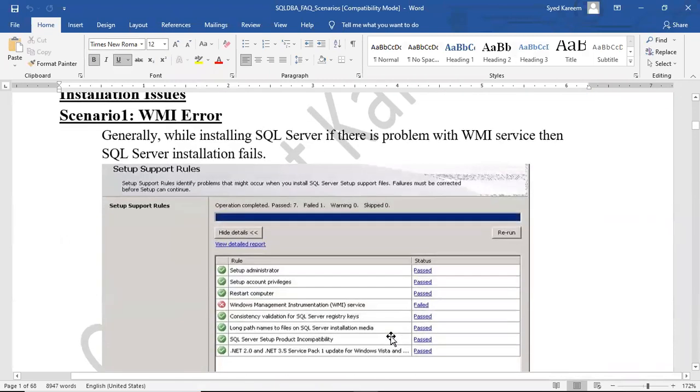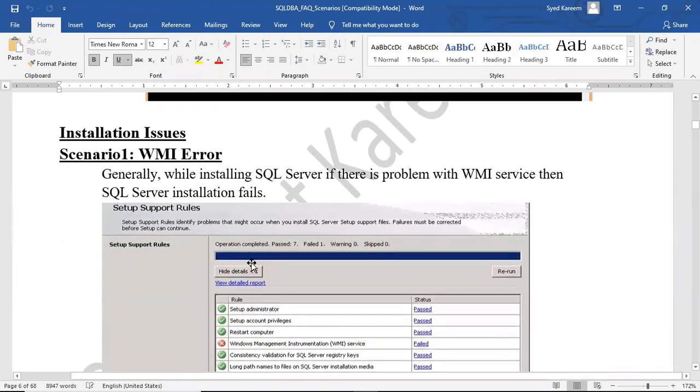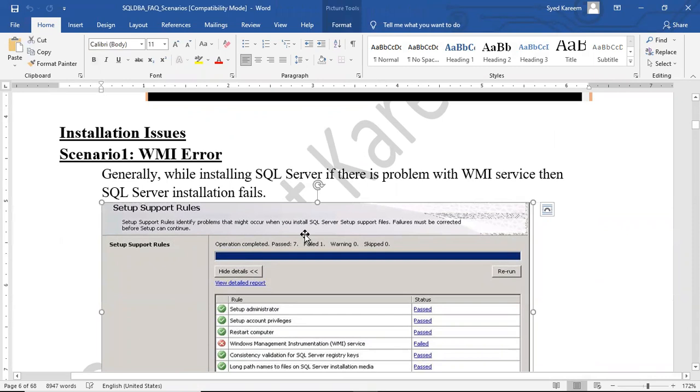Troubleshooting is our regular job. Suppose tomorrow we are discussing installation, what installation issues are there? Generally, if you put 3, 4, 5, 6 plus years of experience, they will not ask what is log shipping, what is mirroring, what is Always On. They will ask with which feature you have worked. If you say Always On, immediately they will ask what common issues you have faced, what regular issues. That's why issues are important for us, because tomorrow our job as a senior person is troubleshooting.